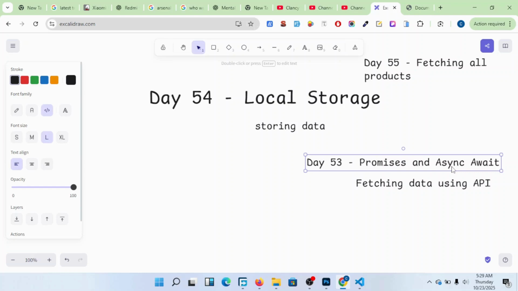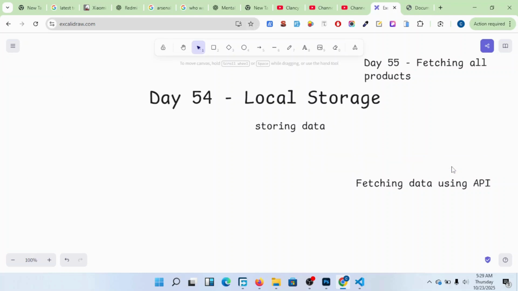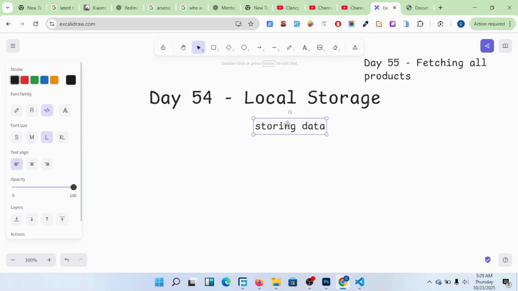Right now you can remove this, I can take this off. So let us look at local storage. What is local storage?